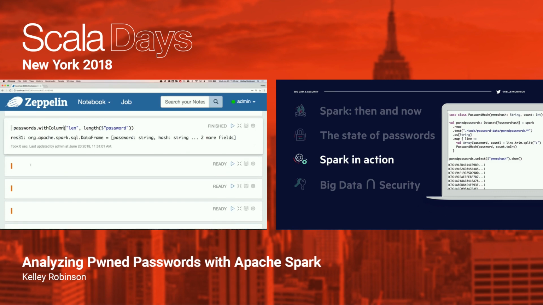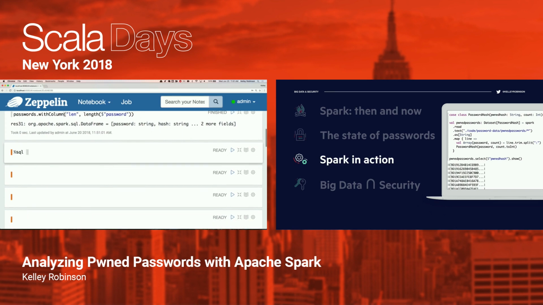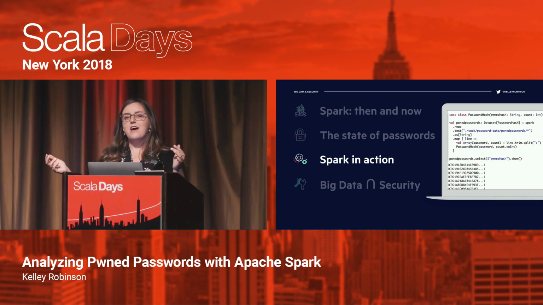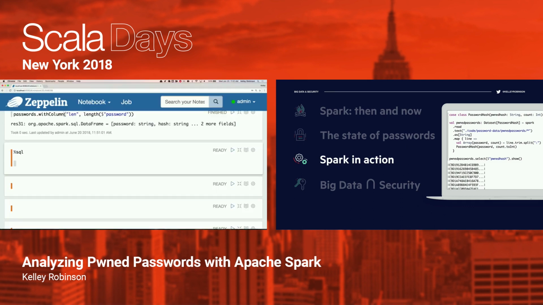And so once we have that, one of the really cool things that we can do is go ahead and run raw SQL on top of our data frame. And this is built into Zeppelin. Spark comes with different interpreters, but inside of Zeppelin you can say, hey, I want to change this up. I want to run raw SQL now instead of running the default Scala and Spark interpreter.